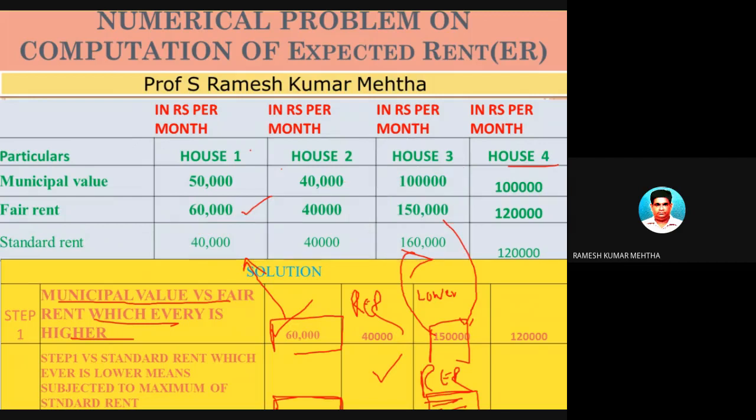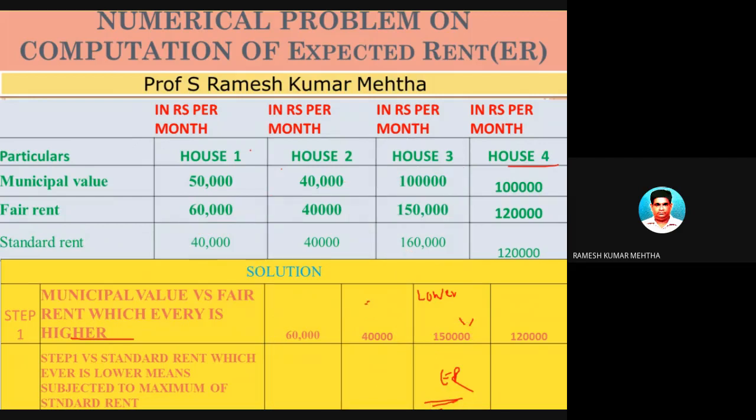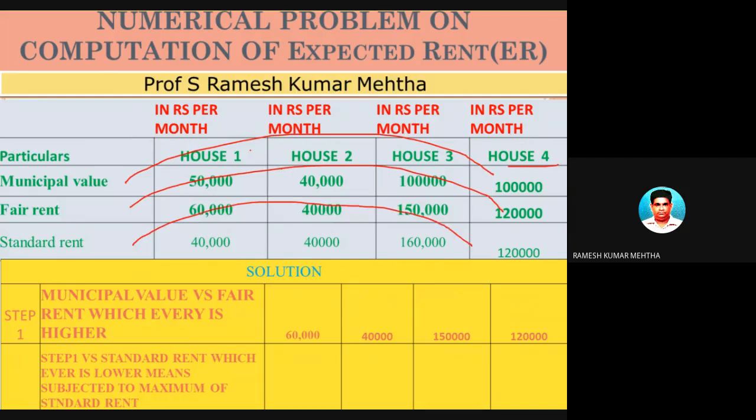Let's do the fourth case and get the answer for reasonable expected rent. The fourth case is the municipal value of the house property is 1 lakh per month. The fair rent is 1,20,000 per month, and the standard rent is 1,20,000 per month. So the first step is, between the two, whichever is highest, that is municipal value versus fair rent, whichever is higher. So which is 1,20,000 rupees. And compare this one with standard rent, whichever is lower. Both are the same, so the reasonable expected rent is 1,20,000 rupees.